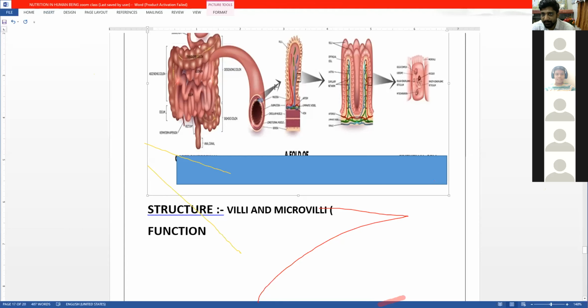This inner lining which you are seeing with the arrow, only in this inner lining do you have the microvilli and villi.